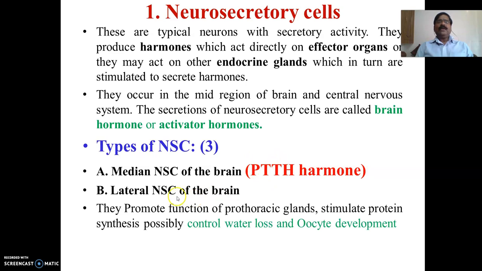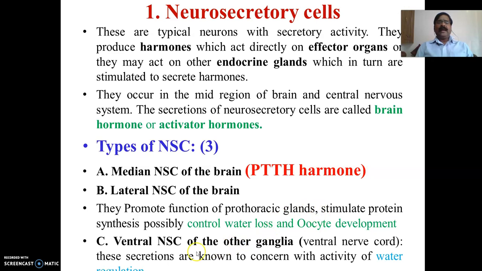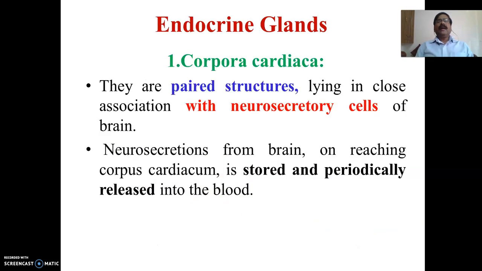Then you have lateral neurosecretory cells in the brain. The secretions play an important role in the control of water loss and oocyte development. And the third one is ventral neurosecretory cells, which play an important role in regulating the water balance in the insects. So median, lateral, and ventral neurosecretory cells, which are present in the brain, constitute the neurosecretory cells.